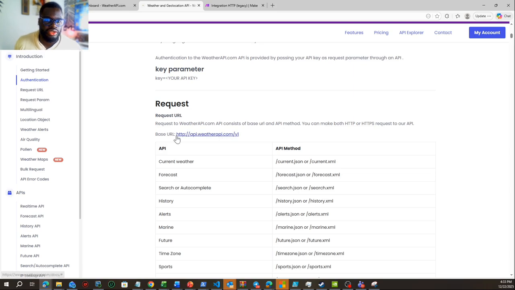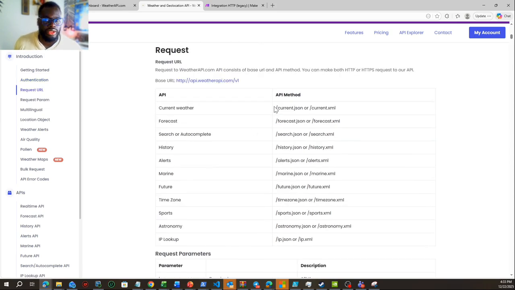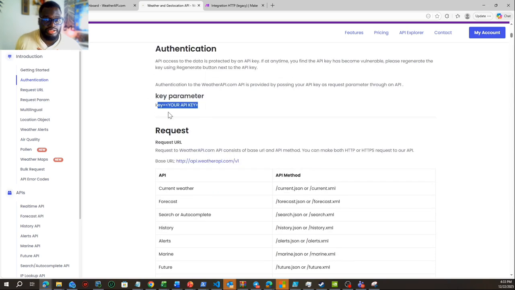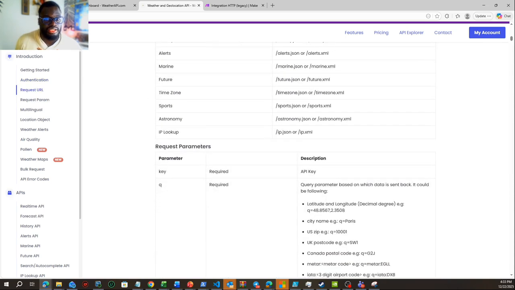Then they give you here the URL. Okay, this is the HTTP or HTTPS, and then they will basically show you the method. Remember the actions. If I want the current weather, I am going to say current.json. If I want the forecast, I'm going to say forecast.json. Simple, guys. Okay, there are things that are required. Remember this. So you need to authenticate with this key.